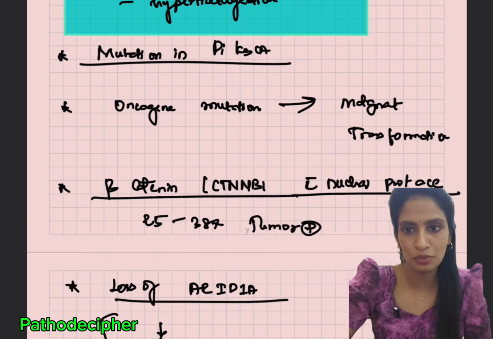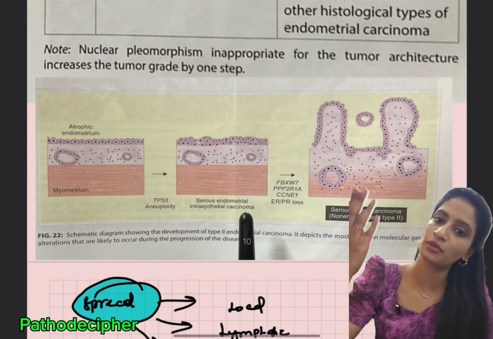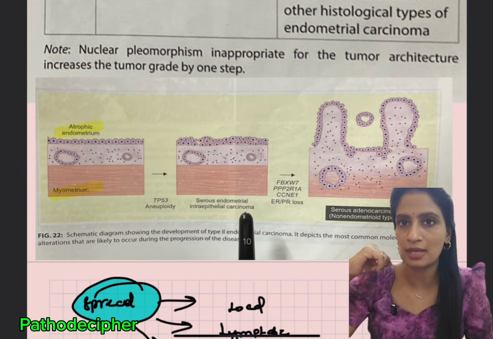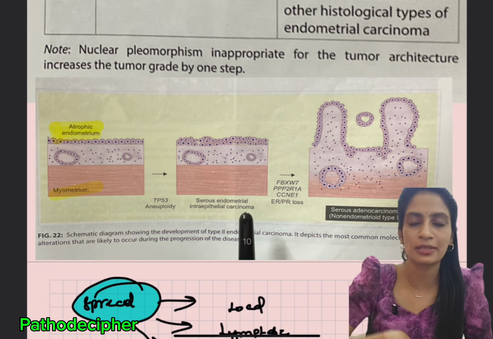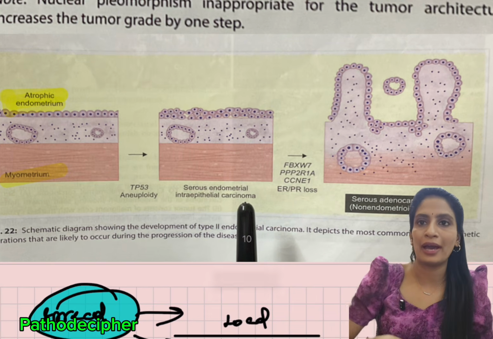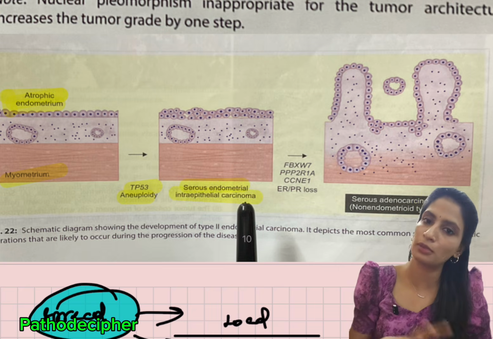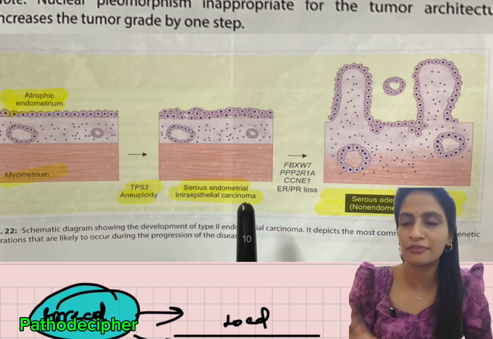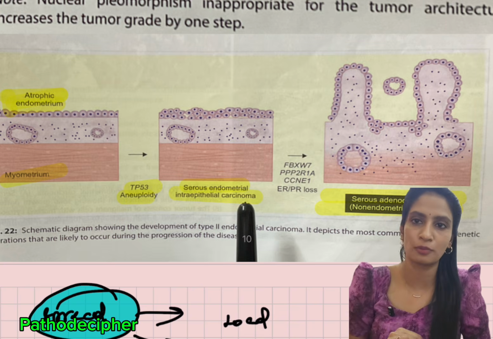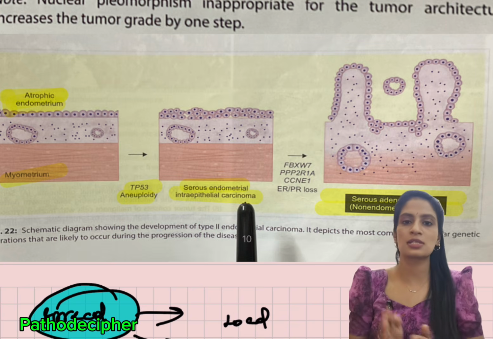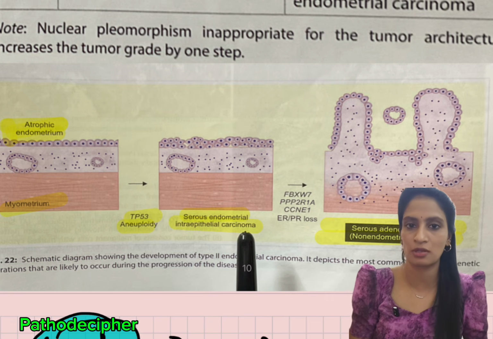If you come to type 2 tumor, as I told you, it occurs in older individuals, that is after 55 or 60, after menopause. So the endometrium here looks atrophied. As you see in this image, it's atrophic endometrium, where due to TP53 aneuploidy, and finally there will be a mutation and MMR failure, and everything results in a serous adenocarcinoma, which is type 2. So this is the simplified concept about the molecular classification of endometrial carcinoma.